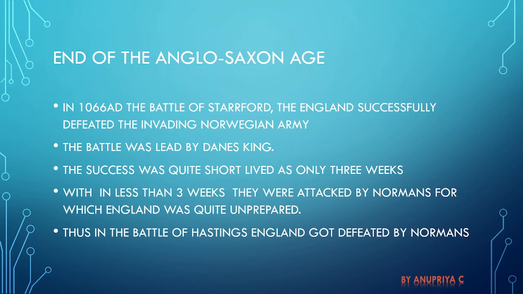Now, in 1066 AD, in the Battle of Stamford Bridge, England successfully defeated the invading Norwegian army. These battles were led by the Danish king. The success was quite short-lived, only three weeks, because within less than three weeks there was an attack by the Normans for which England was quite unprepared. Thus, in the Battle of Hastings, England got defeated by the Normans. The last battle where the Normans got themselves victorious is called the Battle of Hastings.